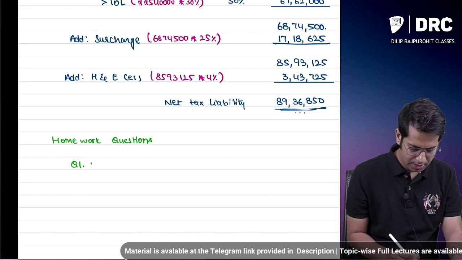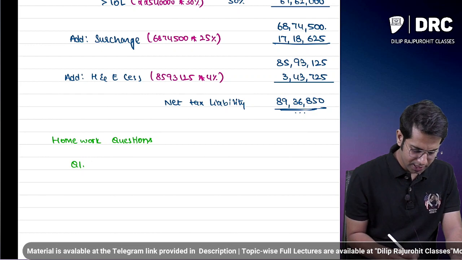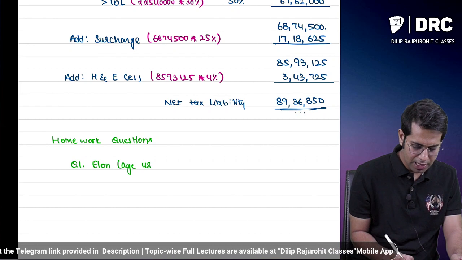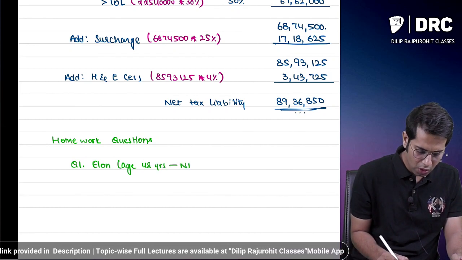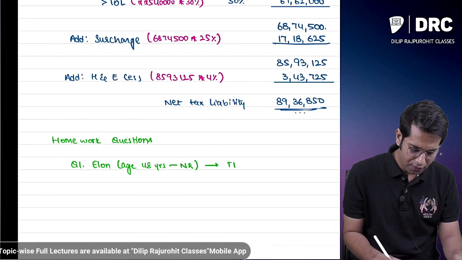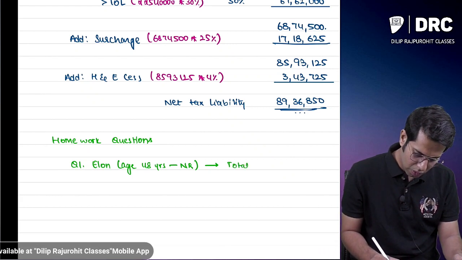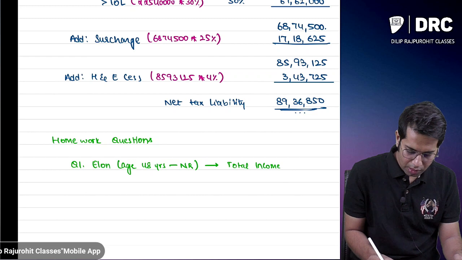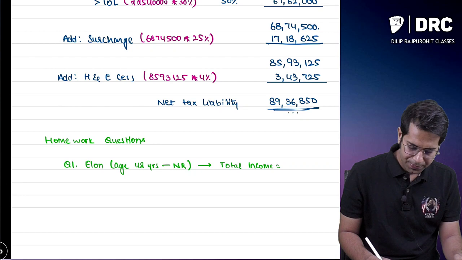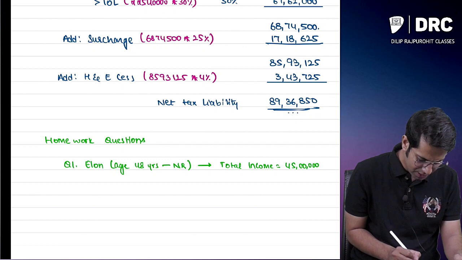Say Elon Musk, age 48 years, is a non-resident. He is what, sir? He is a non-resident, has a total income of, say, 45 lakhs. Compute his tax liability.